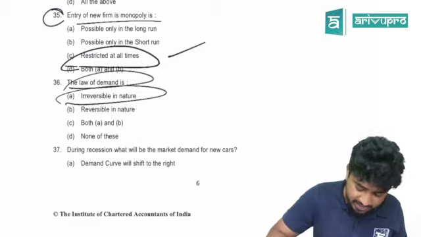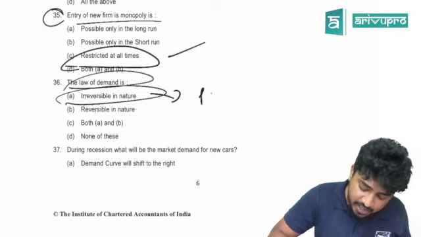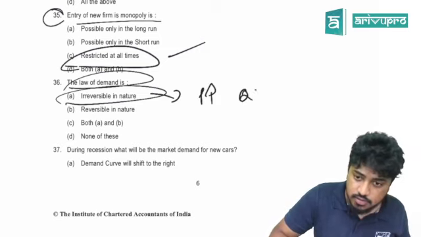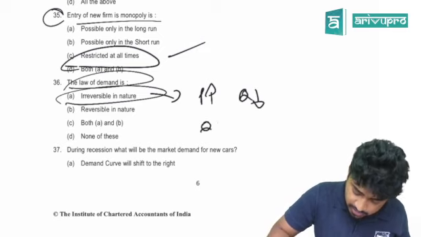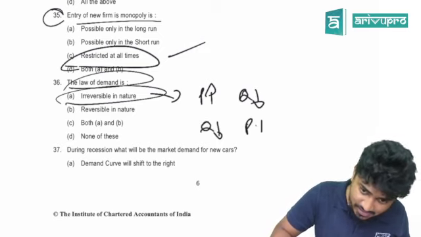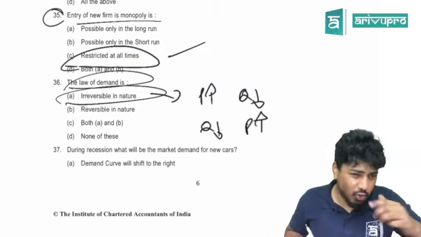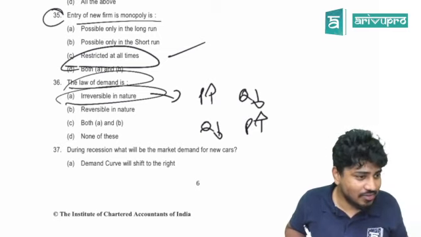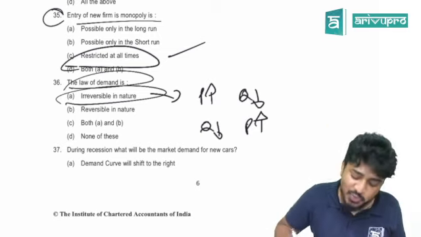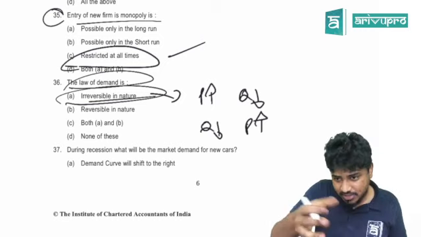What they are trying to say is, see, price increases, quantity decreases. Can you say quantity decreases, price increases? No. That is what they are talking about, irreversibility.